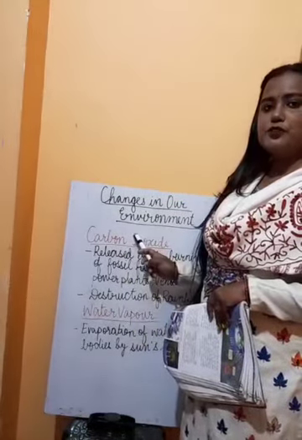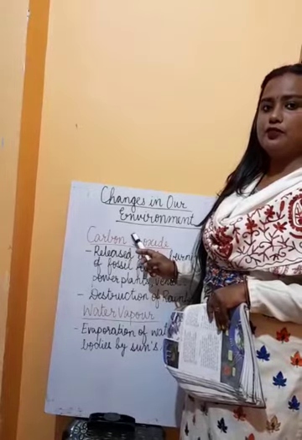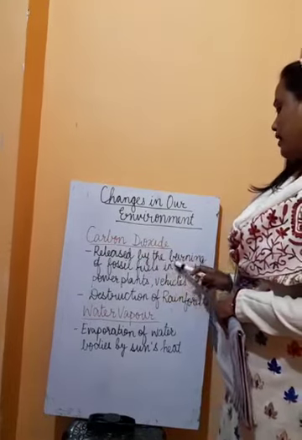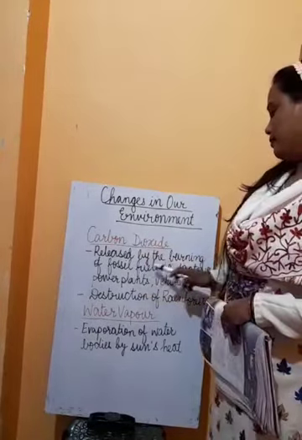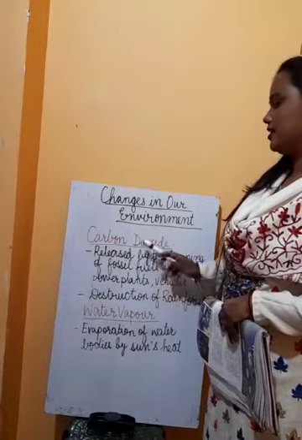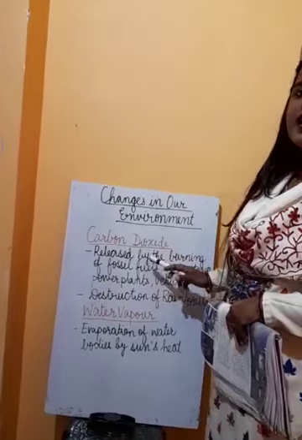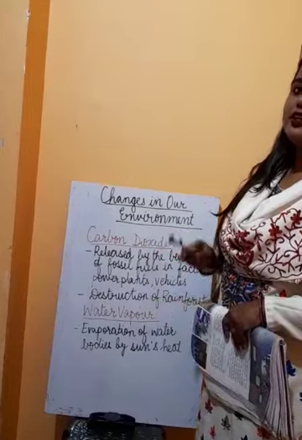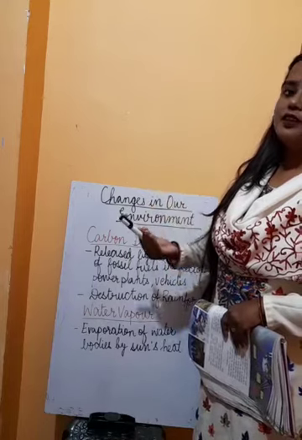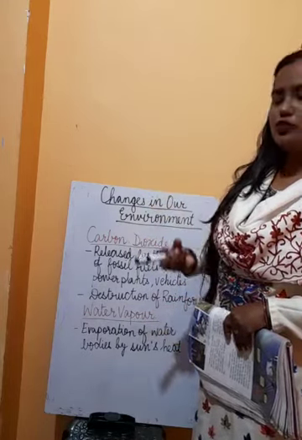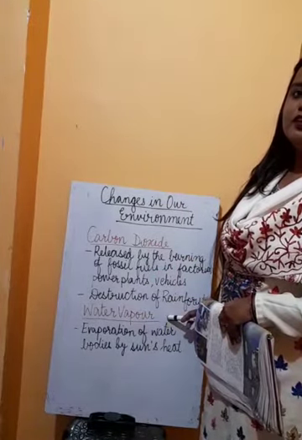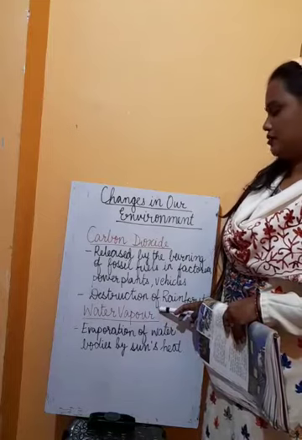Carbon dioxide is used by plants in the process of photosynthesis. And how is it released into the air? It is released into the air when we burn fossil fuels in factories, power plants and vehicles. But what is going on? We are increasing the amount of carbon dioxide by these activities, and by cutting the forest, we are reducing the plants. So the amount of carbon dioxide is increasing because very few plants are present to absorb it. Destruction of rainforests also leads to the increase of carbon dioxide in the atmosphere.